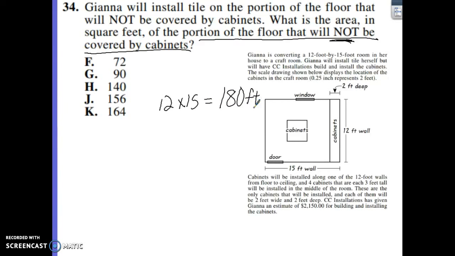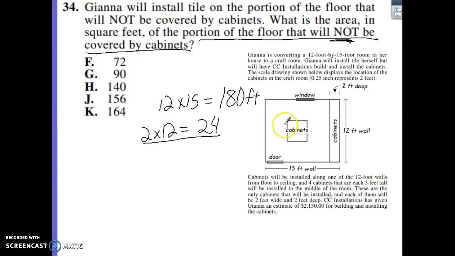Now we need to start figuring out what pieces are taken up by cabinets. This one on the 12-foot wall is going to be the easiest because it gives us the increments here, 2 feet by 12 feet. So we're going to do 2 times 12, gives us 24. This is going to be one of our pieces that we subtract in just a moment.